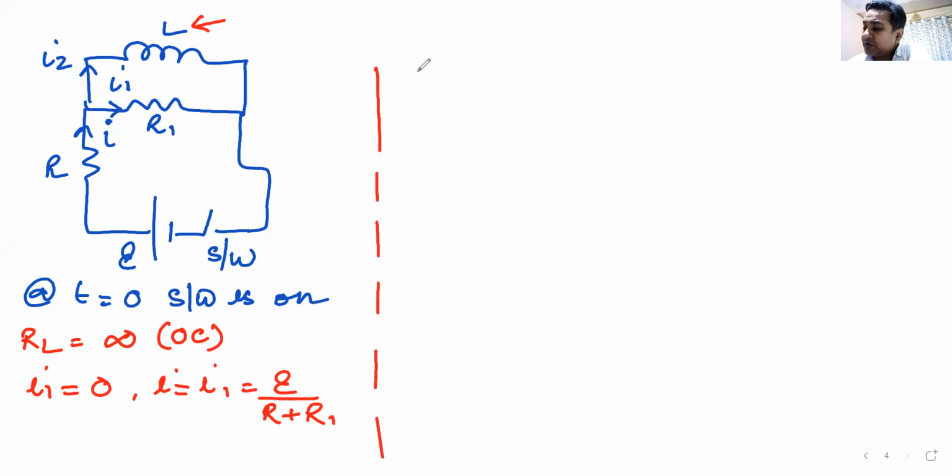The next part of the question would be, after a long time, find the value of I, I1, and I2.